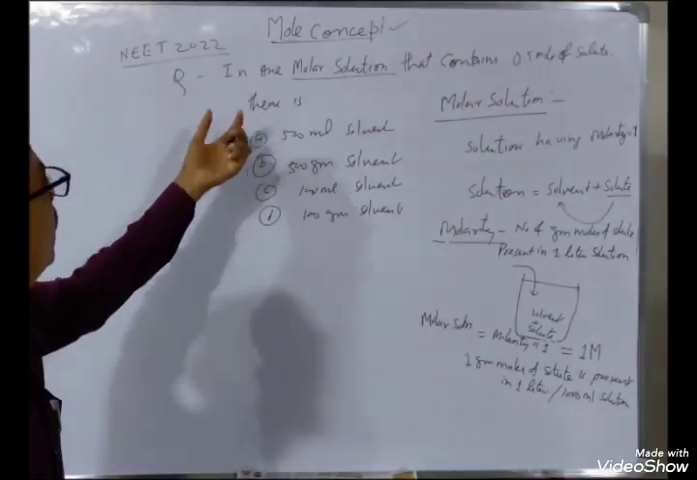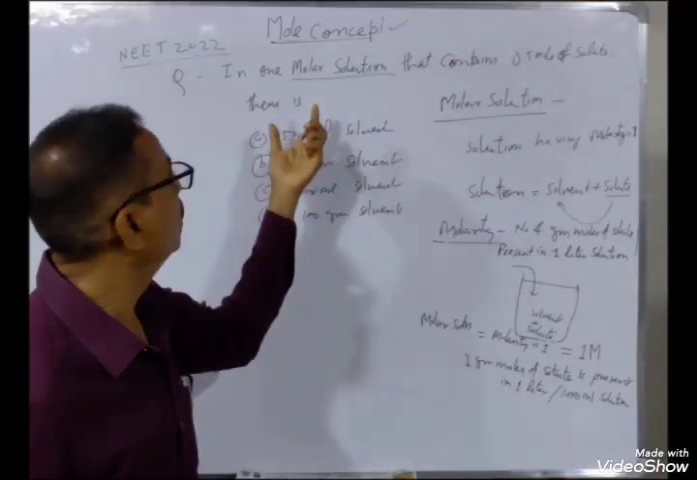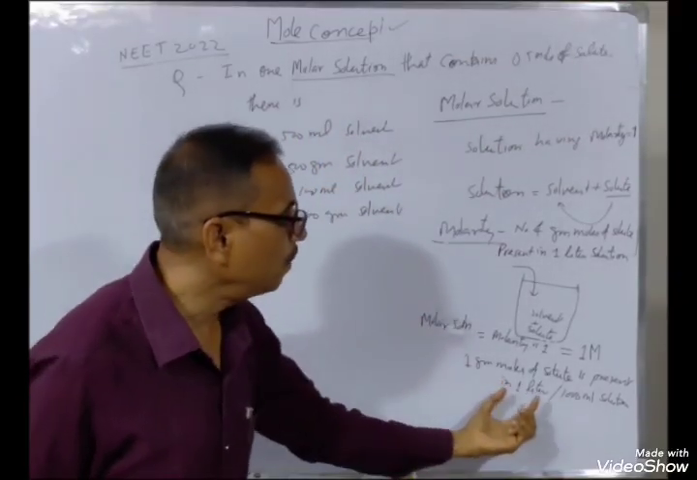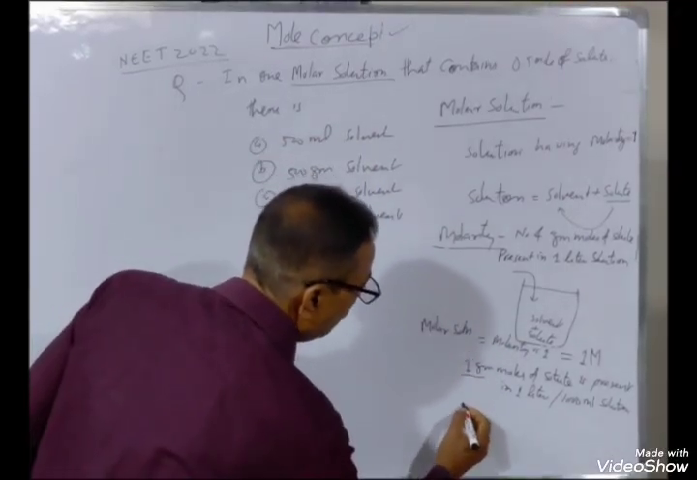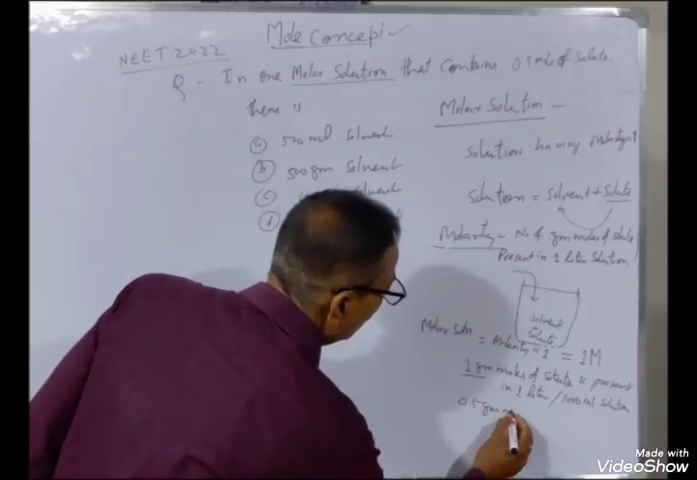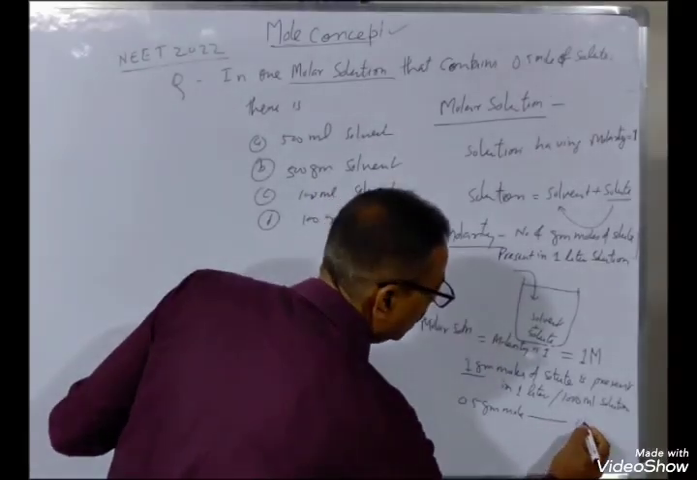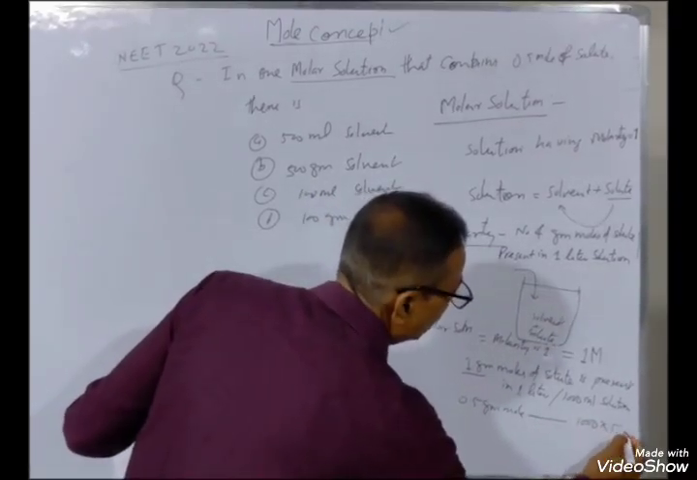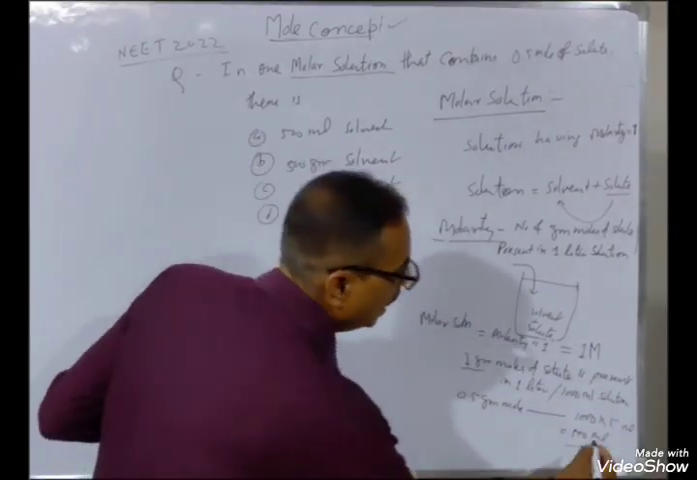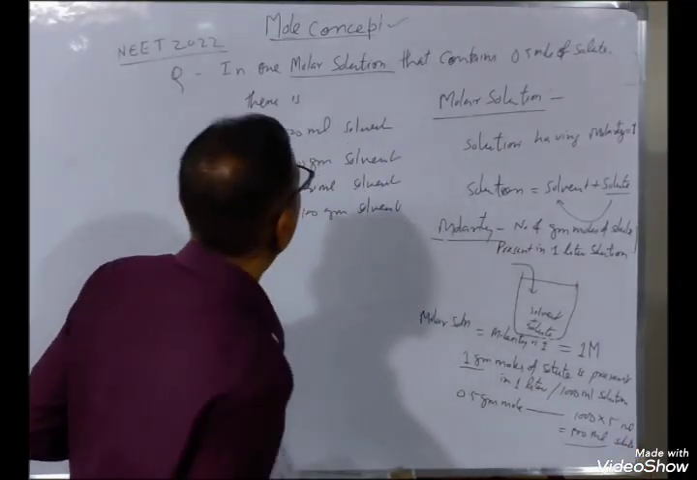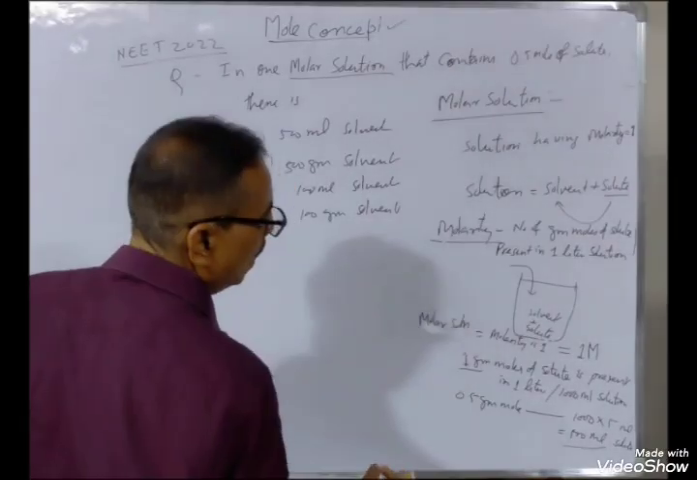Now the question is, a 1 molar solution that contains 0.5 mole of solute. So here 1 gram mole is present in 1000 ml. तो अगर यहाँ पे 0.5 gram mole, then what will be the volume of solution? So 1000 into 0.5, this is the ml, equal to 500 ml. The answer is 500 ml solution.